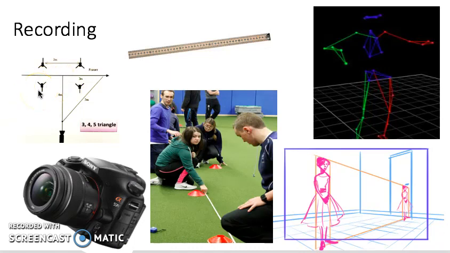Triangulation is when a person is placed in the middle of the frame. Cameras are set up in a triangle around the person completing the movement so that images can be captured from different angles and perspectives. The setup forms a triangle with the person at the heart of the centre.